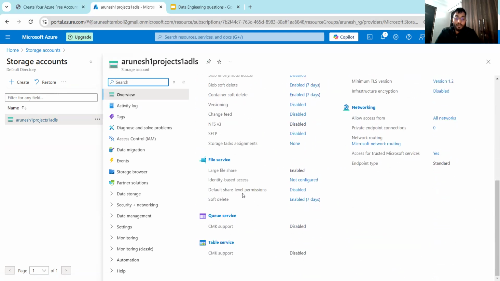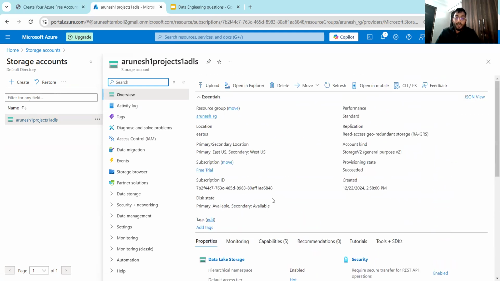Now let's look at the file services. This is the file service, and you can create the common folder here. You can see the queue services here and the table services here. So this was the utility, and these were the services that are provided by Azure Data Storage. Let's move on to the next question.